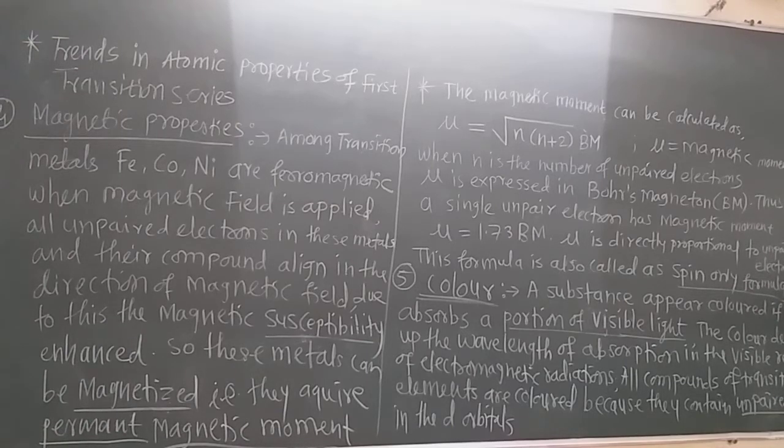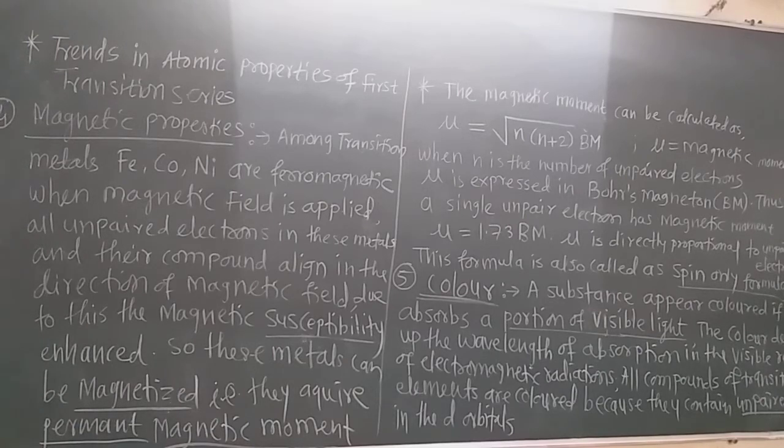These are ferromagnetic because when a magnetic field is applied externally, all the unpaired electrons in these metals and their compounds align in the direction of the magnetic field. That means the magnetic property increases or is enhanced.